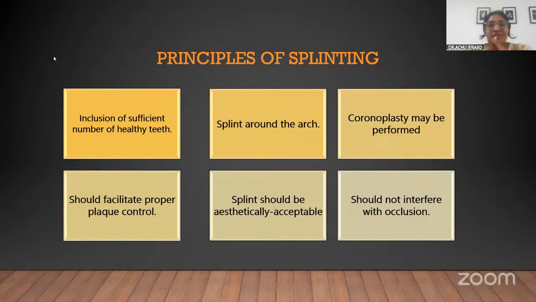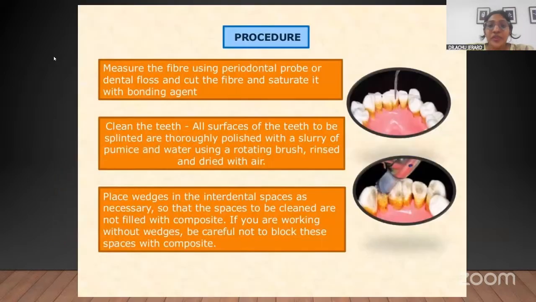It should not interfere with occlusion once after splinting, should facilitate adequate plaque control, and should be aesthetically acceptable also. And splinting, as I've already told you, should be done only after coronoplasty or occlusal correction if it is indicated.